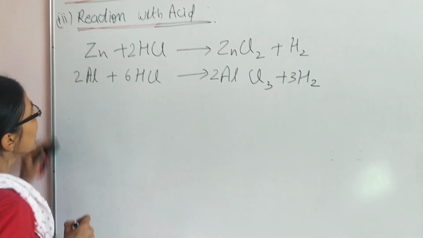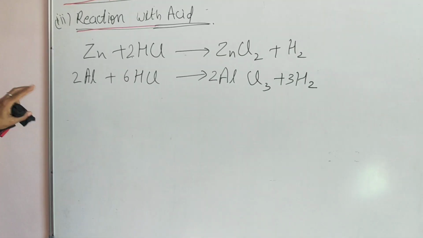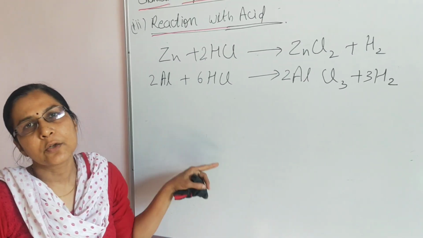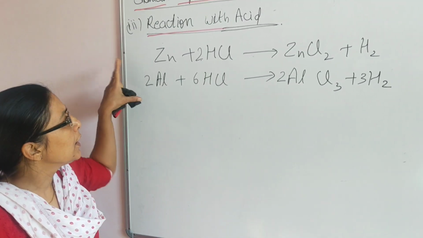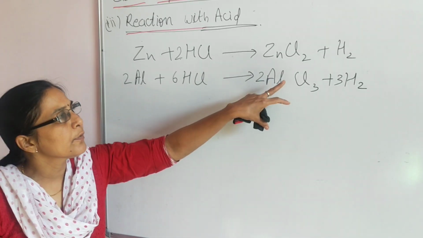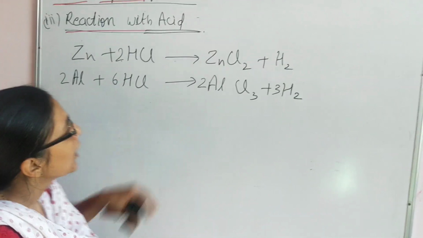It is balanced. Zinc, aluminium or the metals which are placed above the hydrogen in reactivity series, they will displace hydrogen from acid and there will be formation of respective salt and hydrogen.